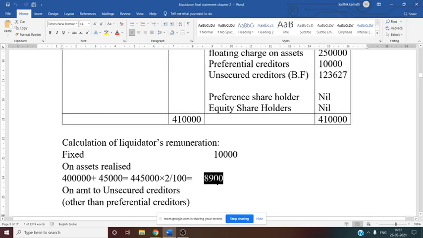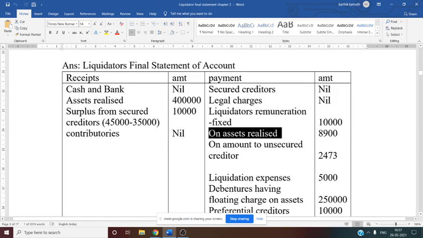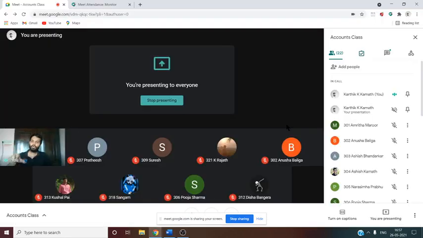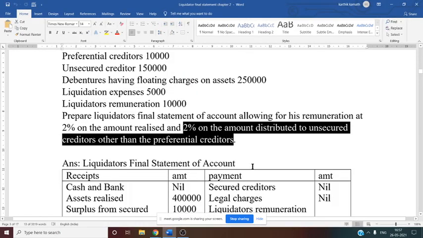So this 8,900 we need to write in the format, that is on asset realized working note 8,900 we have calculated. So after writing this on the amount to the unsecured creditor also we need to calculate liquidator's remuneration, because in the problem they have asked you. See this, if you see the problem, 2% on the amount distributed to unsecured creditors. So now for the time being we have to leave this as it is. So this is we'll leave as it is. Now we'll move on to the next item.